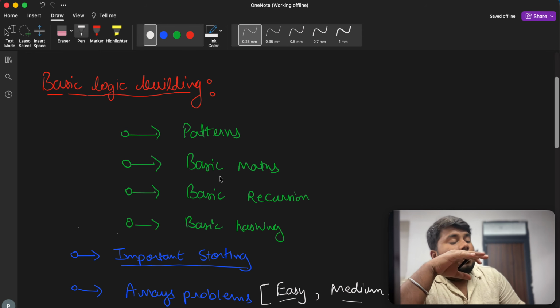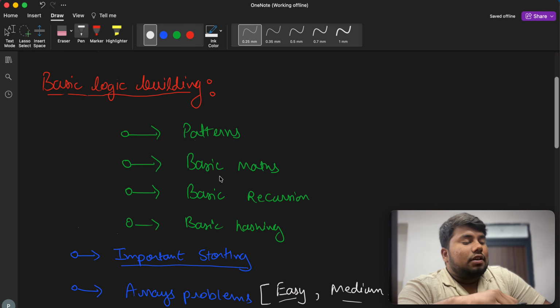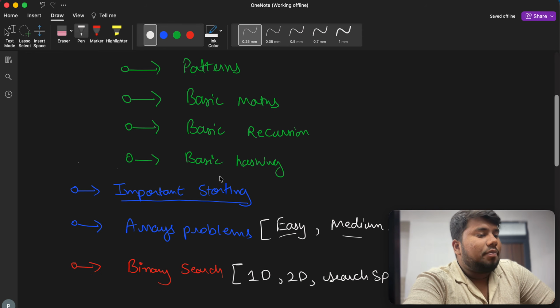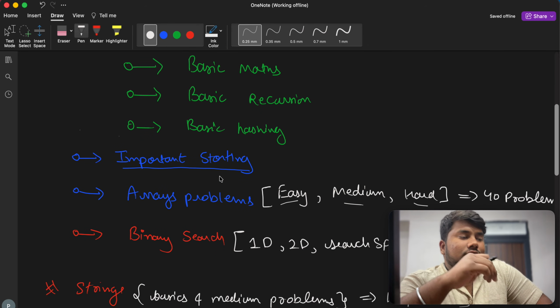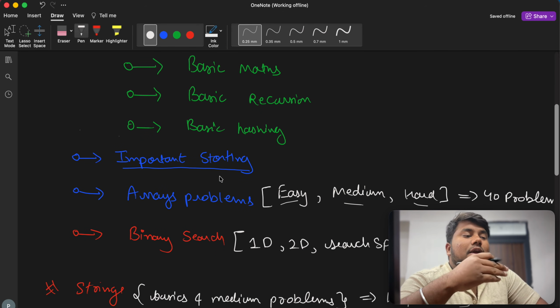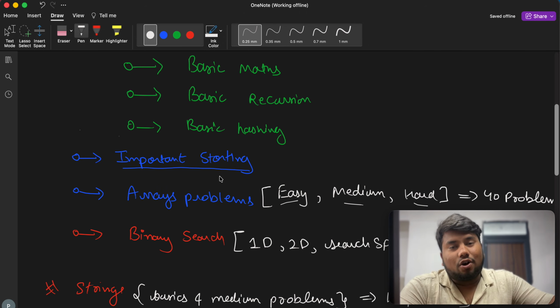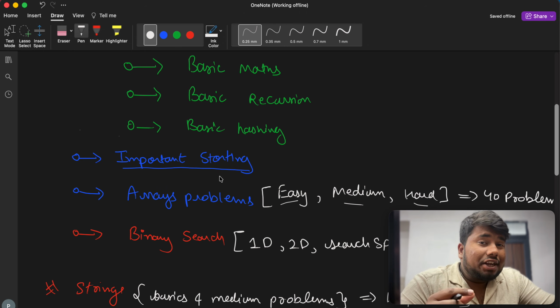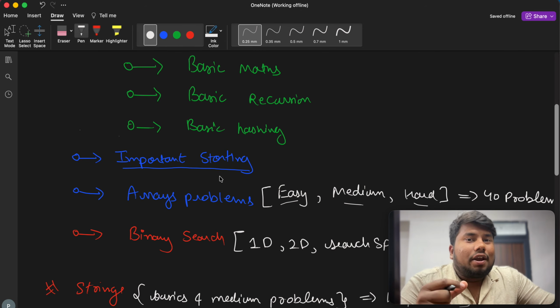Now after that, we have another thing, that is some important sorting. Why am I calling it important sorting? Because sorting plays a vital role in DSA.